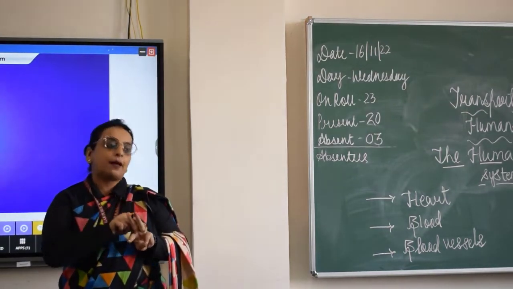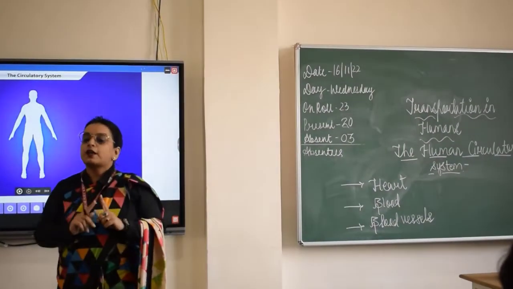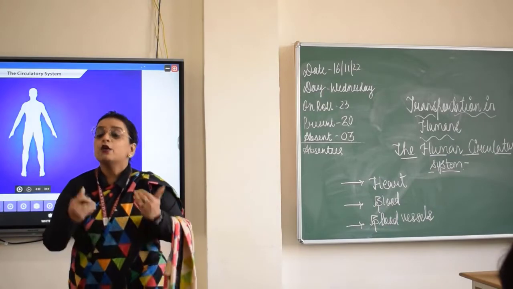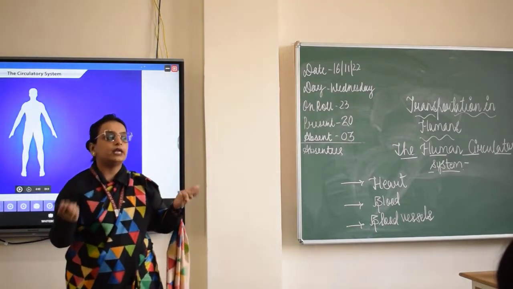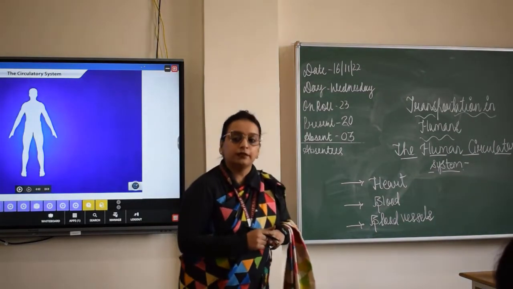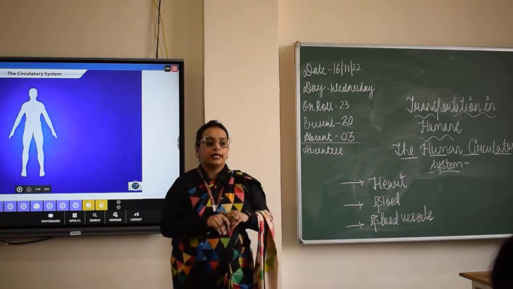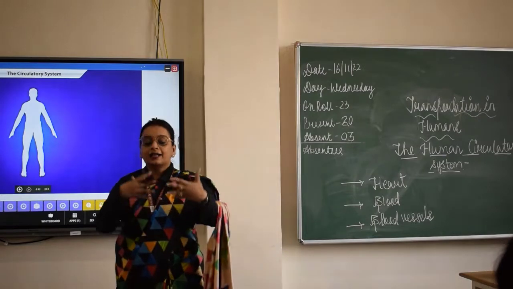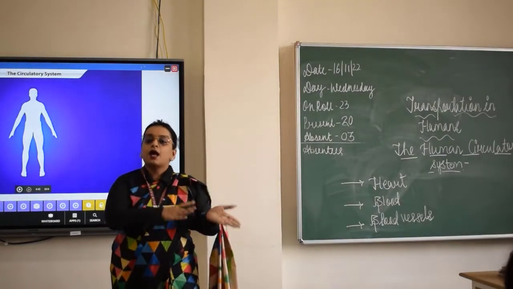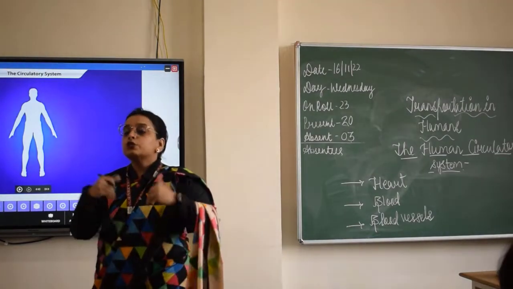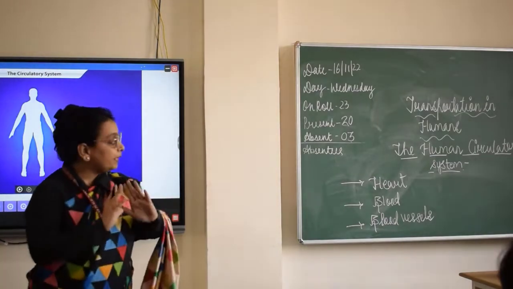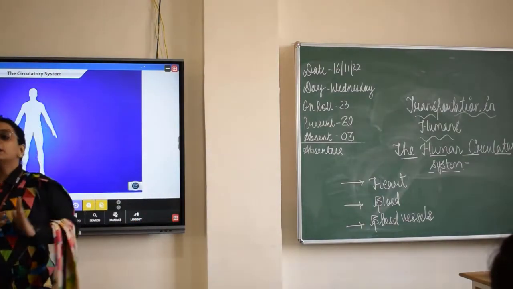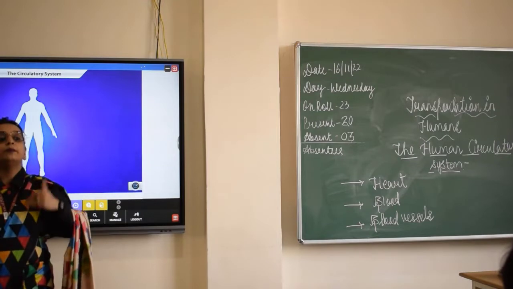Arteries, veins and capillaries. Arteries help in transporting oxygenated blood from the heart to different parts of the body. Veins help in transporting deoxygenated blood from different body parts towards the heart, and capillaries act as a junction, a connection between arteries and veins. So today we are going to discuss majorly the structure of the human heart and how the blood is